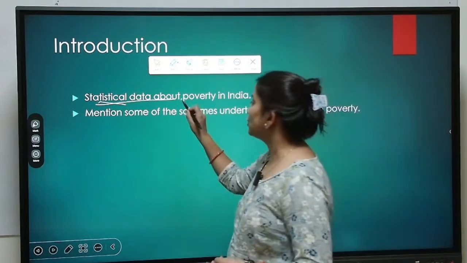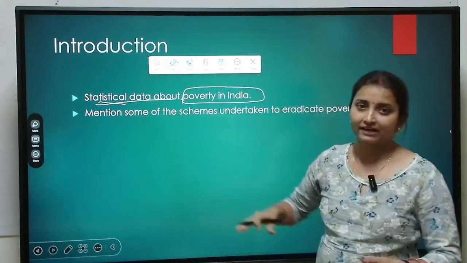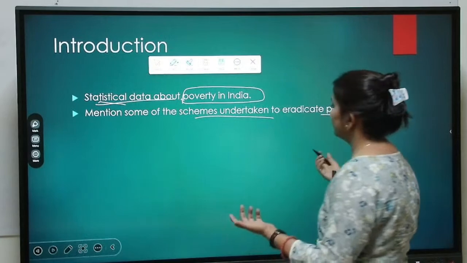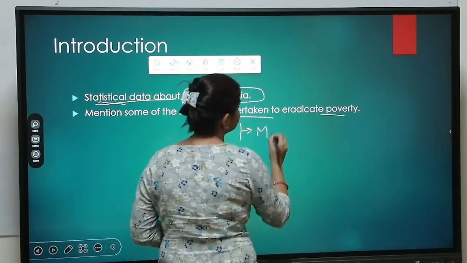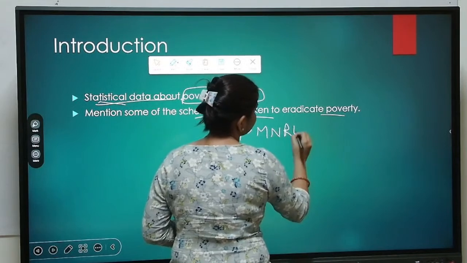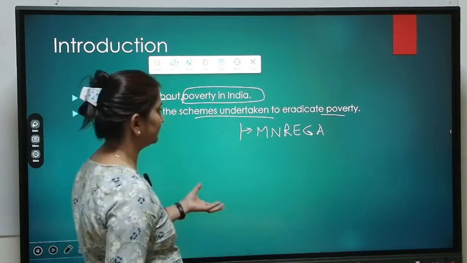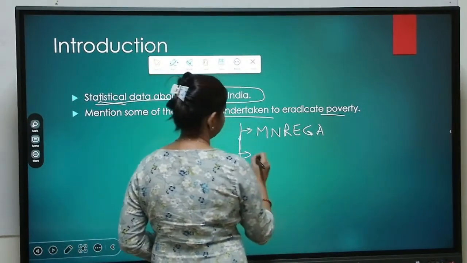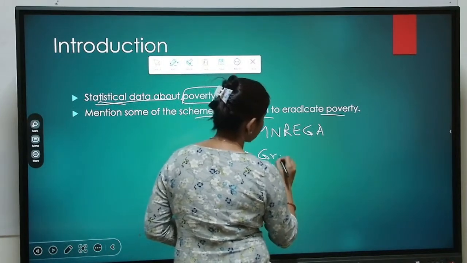Ultimately, in the introduction, we need to write about any fact. Plus, mention some of the schemes undertaken to eradicate poverty. These schemes can be anything. Let's say MGNREGA, for self-employment generation, employment generation, or poverty eradication programs such as Gram Swarozgar Yojana.